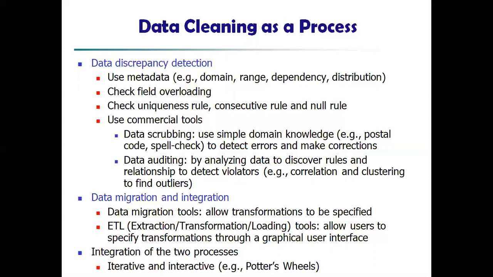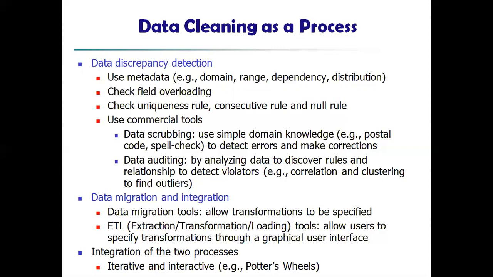Now data scrubbing uses simple domain knowledge. For example, a postal code or a spell check can be done automatically so that errors can be detected and corrections made. Instead of doing it manually one by one, tools can be used. So that tool will be checking, for example, postal codes and spell checks, etc.